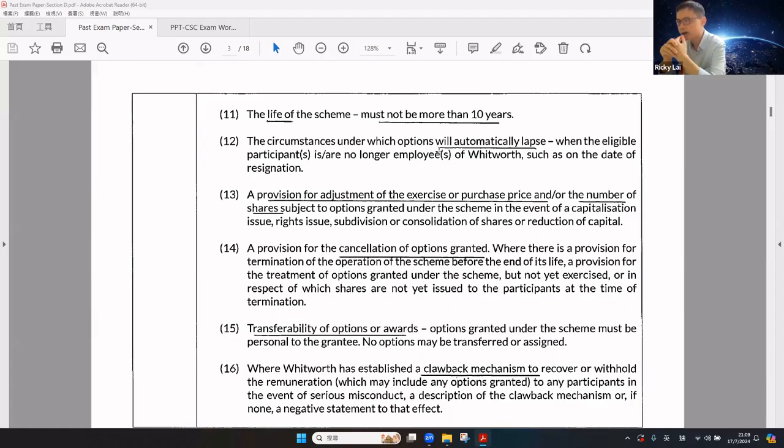The circumstances in which the option may automatically lapse, for example, when the employee resigns. A provision for adjustment of the exercise price or purchase price and/or the number of shares subject to the option granted under the scheme in case of capitalization issue, rights issue, subdivision or consolidation of shares, or reduction of capital.